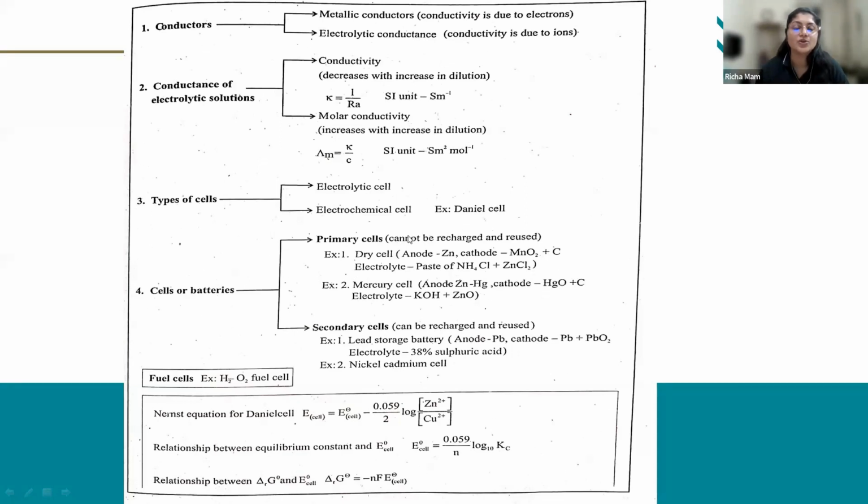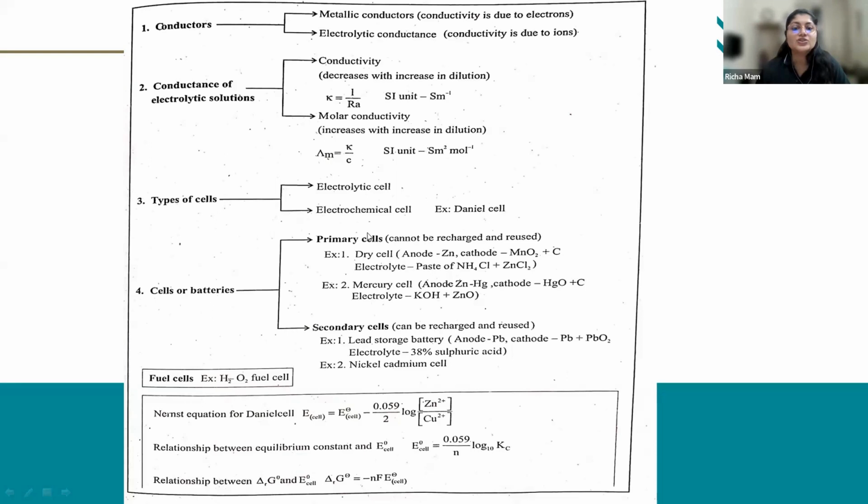You can use them in electrical toys which you use for playing, in cars, and in TV remotes, wherein you use batteries. These cannot be recharged and you cannot reuse them. Once the battery gets discharged, you have to throw it. Primary cells are those cells which cannot be recharged or reused. The example is the dry cell.